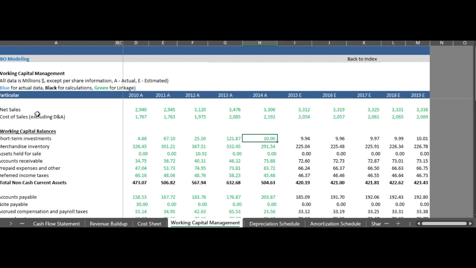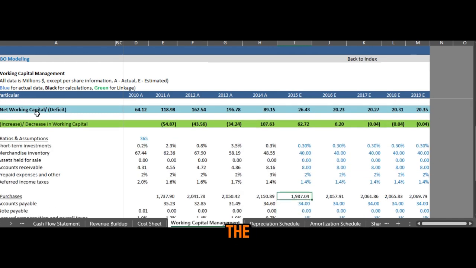Let's say the total current asset for short term is 10. Then we define this on the basis of the average or related parameters. This is the percent of sales of the short-term investment. Then we find the average of this. It's 0.30, and if we find the average, it's 1.40. But we take 2014 as the base. Then we have the merchandise inventory, which is 40 days. Then we have the accounts receivable, 8.16. We take 8 as the reference for the coming years. Then these are the prepaid expenses and the deferred income taxes.